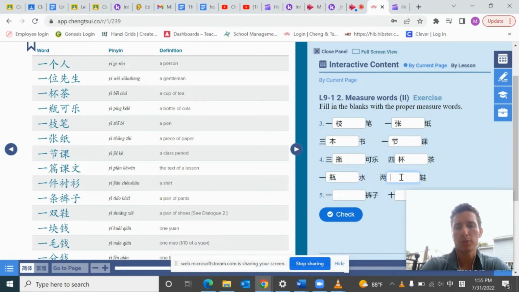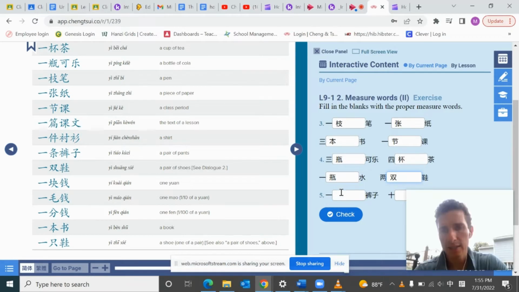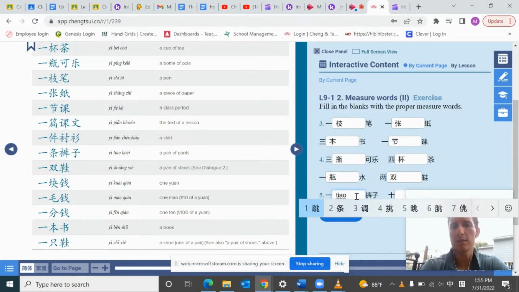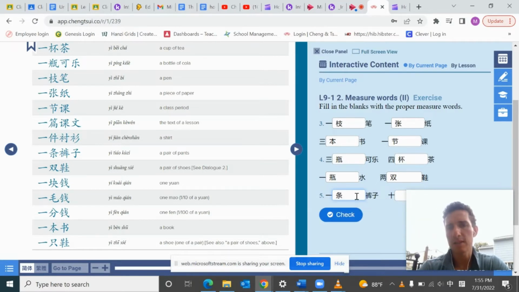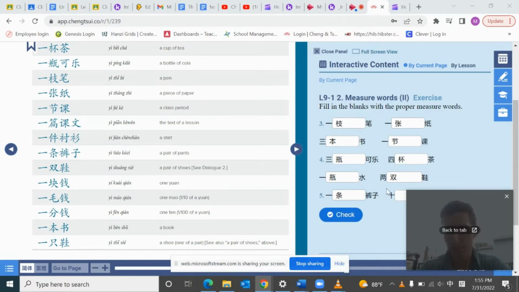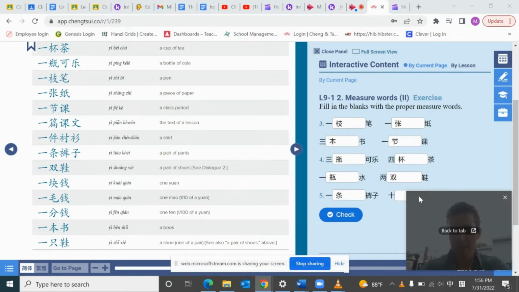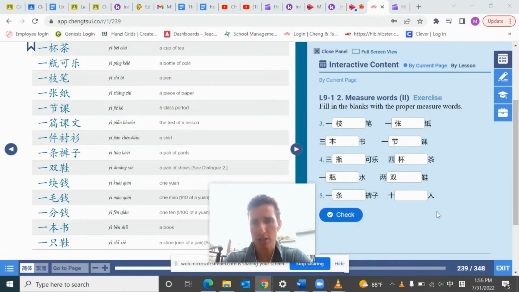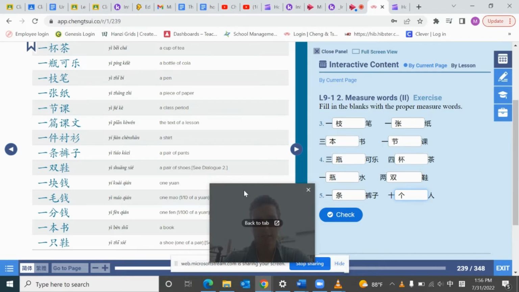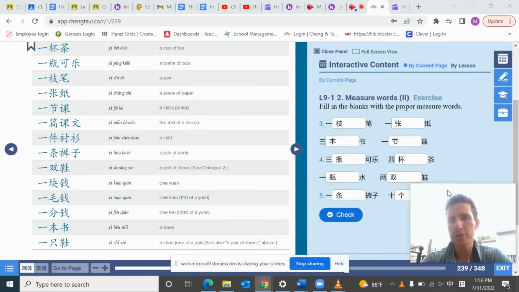So probably you want to use pairs, 双鞋. Okay, and then this is for pants, so 一条. That's how you spell it. I'll move myself here if I can. All right, 十, and then people, so 10 people, 十个人. All right, so that's pretty much how that exercise should go.